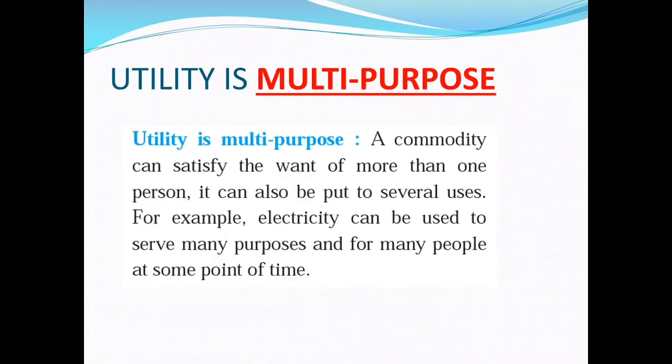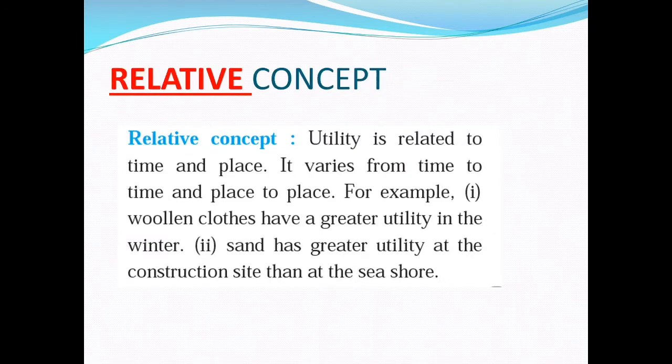The first one is utility is multi-purpose. A commodity can satisfy the want of more than one person. It can also be put to several uses. For example, electricity can be used to serve many purposes and for many people at some point of time. Utility, that is the want satisfying power of a commodity, is present in every commodity which we use. Electricity has many uses, and thus we can state that utility is also multi-purpose in nature.